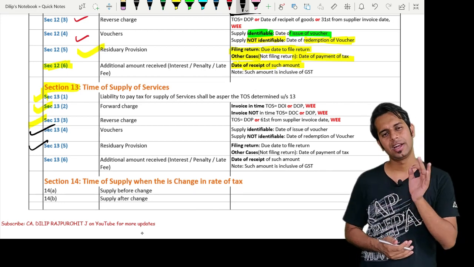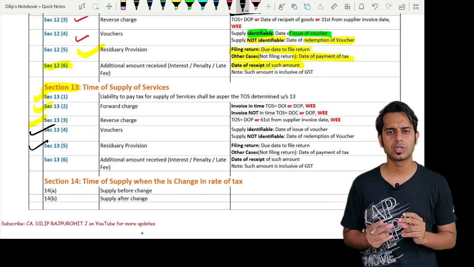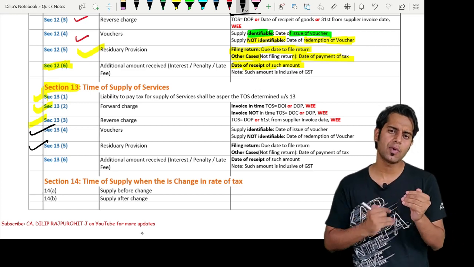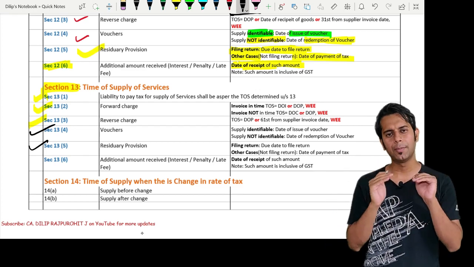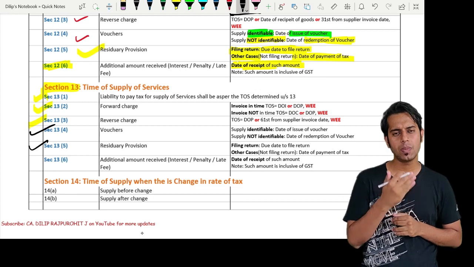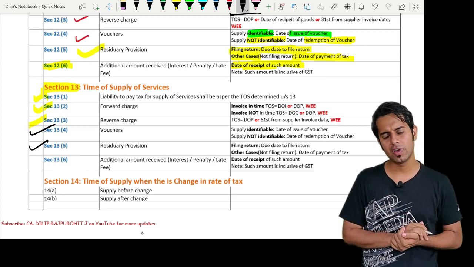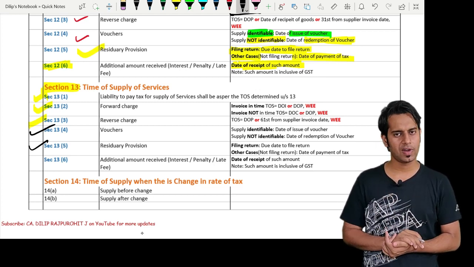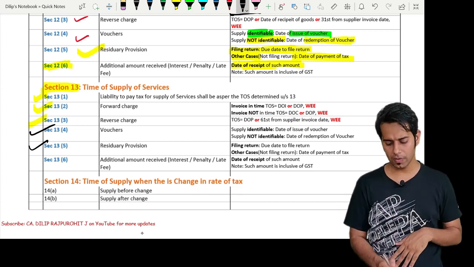Section 13 subsection 5, the residual provision. What is the residual provision talking about, sir? If you are not able to find time of supply as per 13.2, 13.3, 13.4, then come to me. Are you a person who is registered, or are you a person who is liable to file return? Yes sir, then the due date of filing return. In all other cases, it is the date of making the payment.